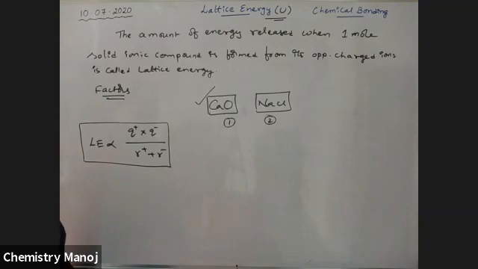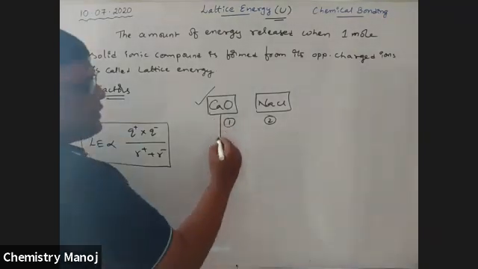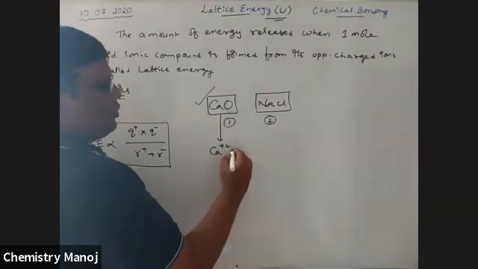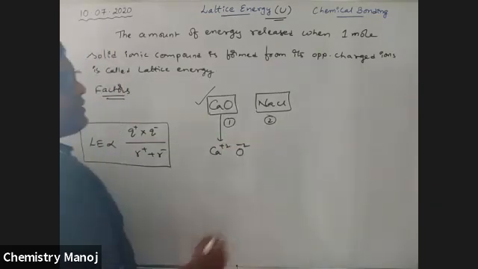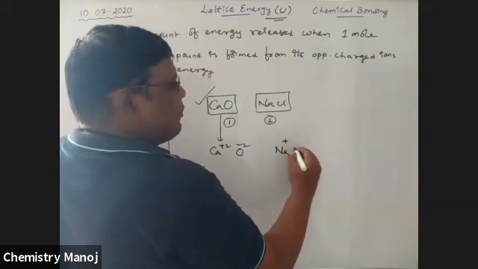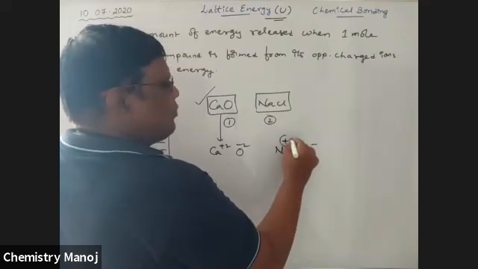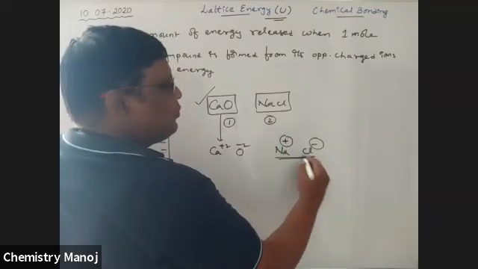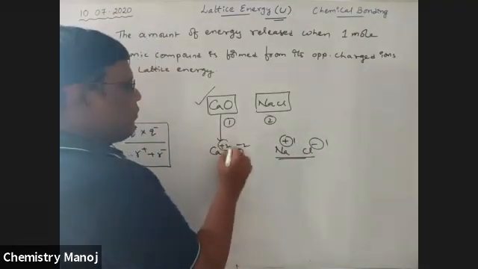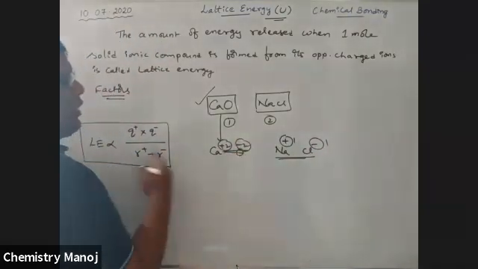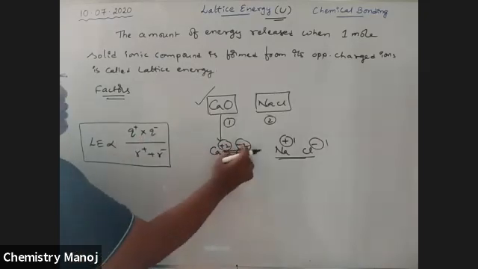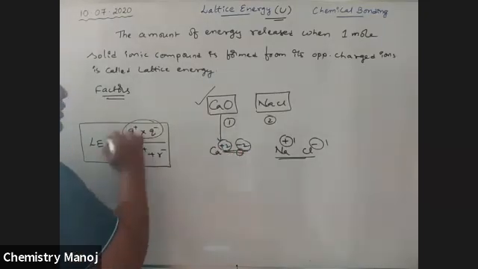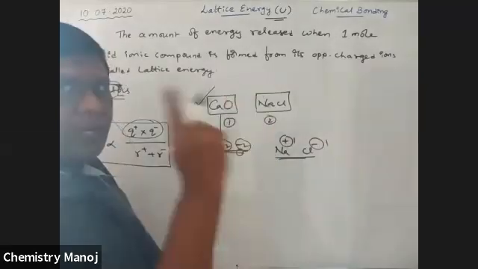the first one. Calcium oxide means Ca plus 2, O minus 2. NaCl is Na plus 1, Cl minus 1. Here the charges are plus 1 and minus 1, and here plus 2 and minus 2. The lattice energy is directly proportional to the product of the charges. 2 into 2, 4 is the numerator value, but 1 into 1, 1 is the numerator value.